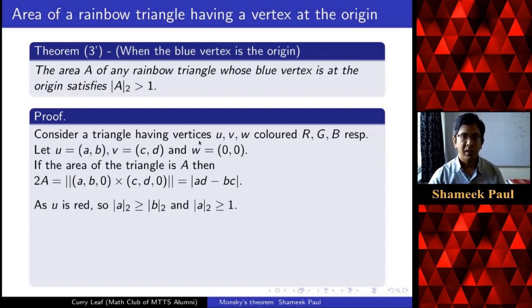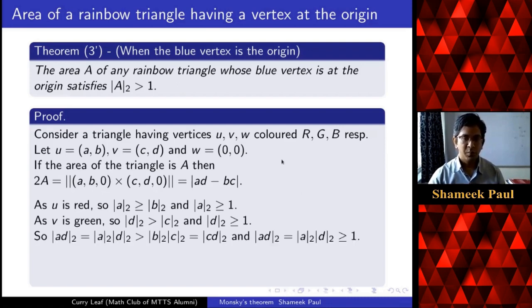Now we are assuming U is red, that means this condition is true, and V is green, that means this condition is true. From both these properties, we can see that the two-adic norm of AD is strictly bigger than the two-adic norm of BC, and using these two, we can see the two-adic norm of AD is greater or equal to 1.